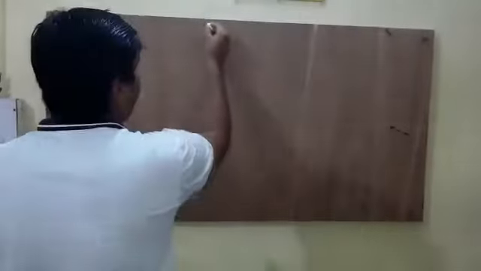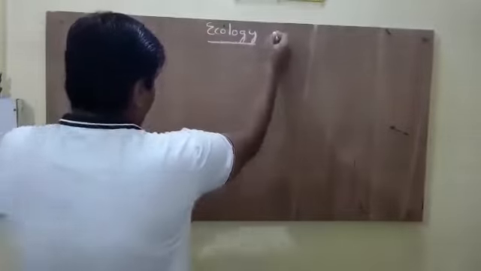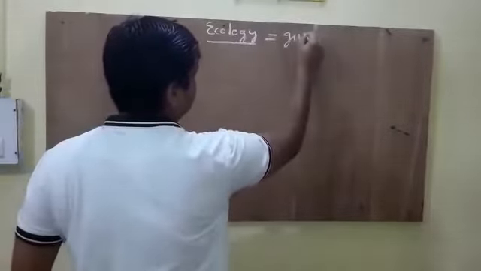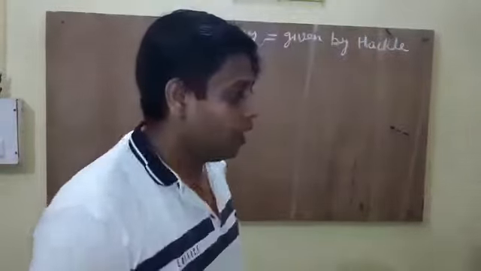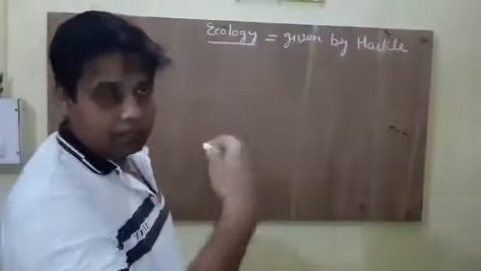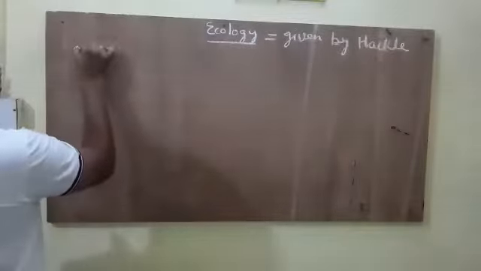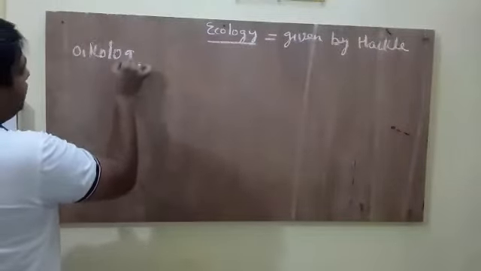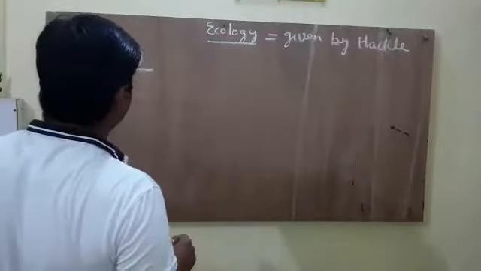The term ecology was given by Haeckel. Ernst Haeckel is the name of the scientist. The full name is Ernst Haeckel. And ecology originated from a Greek term, oikology. From oikology, the ecology term has been originated.